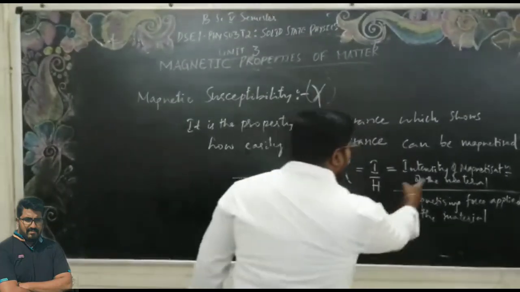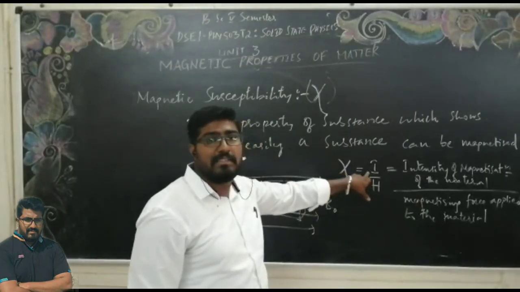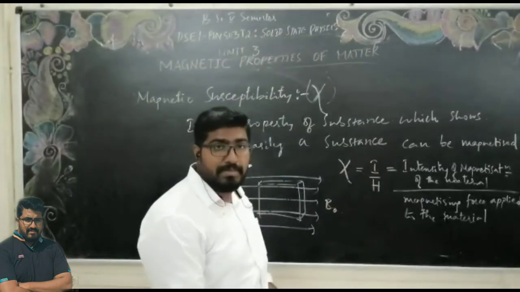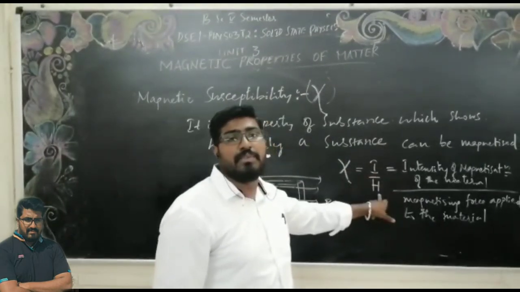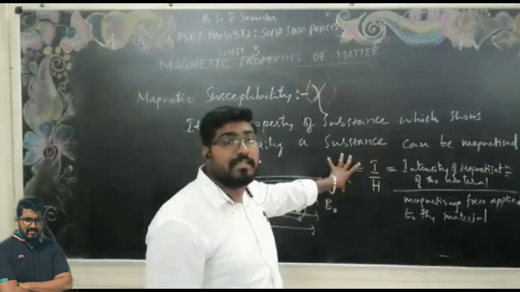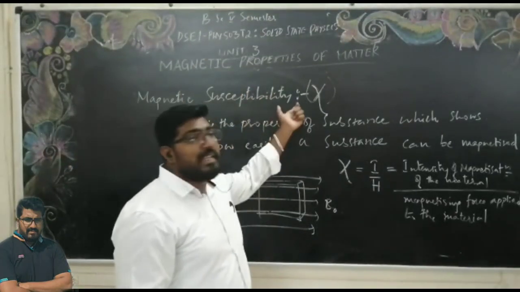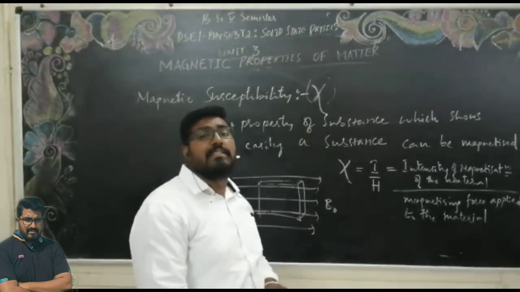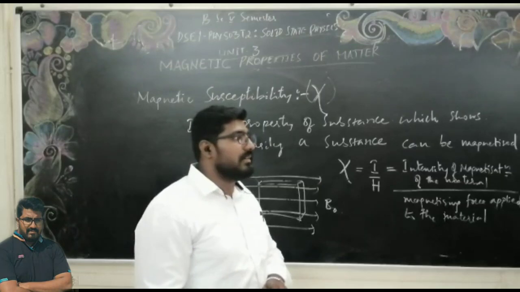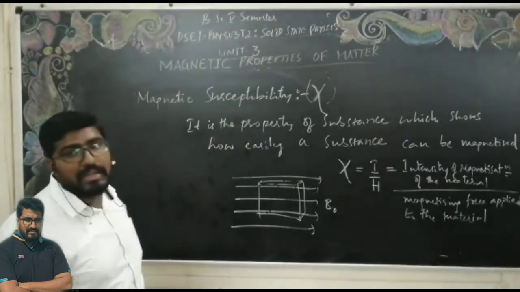So what is the unit of this one? We have learned that I, the magnetization intensity, and H, the magnetizing force, are both ampere per meter, so they cancel out each other. Therefore, magnetic susceptibility is actually a unitless and dimensionless quantity. On the basis of this magnetic susceptibility, materials are going to be classified as dia, para, and ferro. So this is all about the magnetic susceptibility.